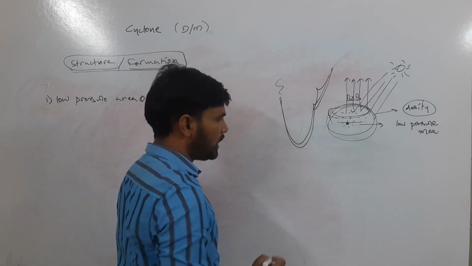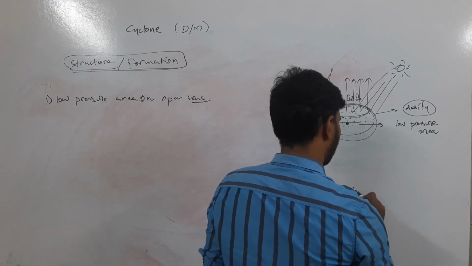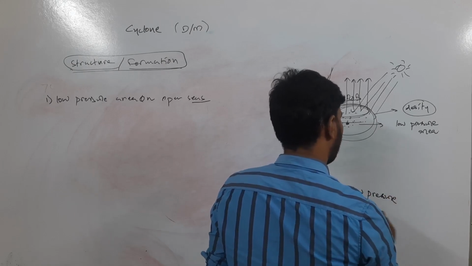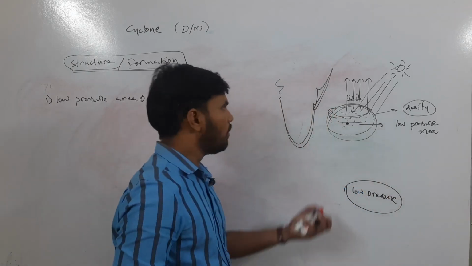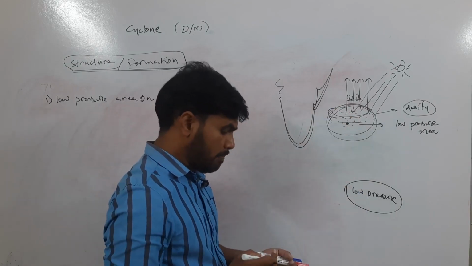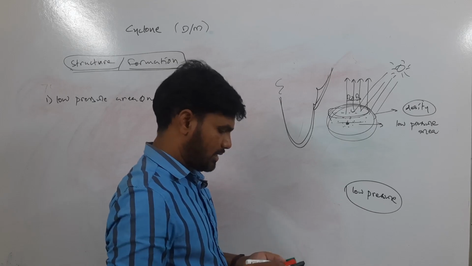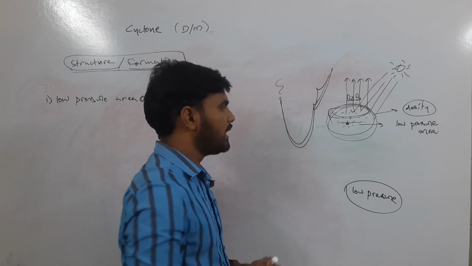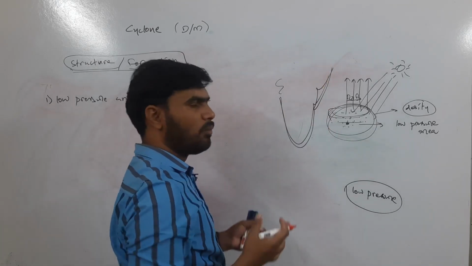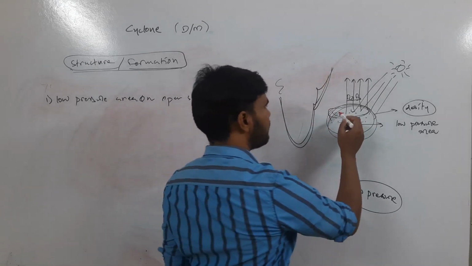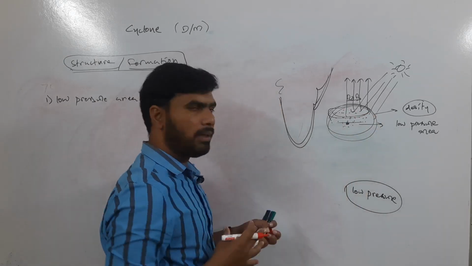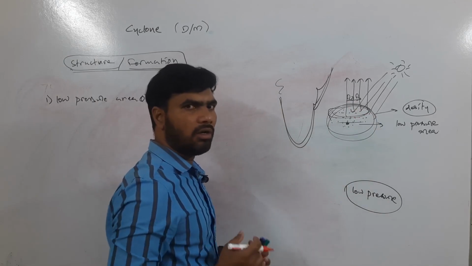So we have understood how this low pressure area is being created: because of the beating of the sun, the air has heated up and moved upwards. Because of that, the total amount of air at that place has got reduced.